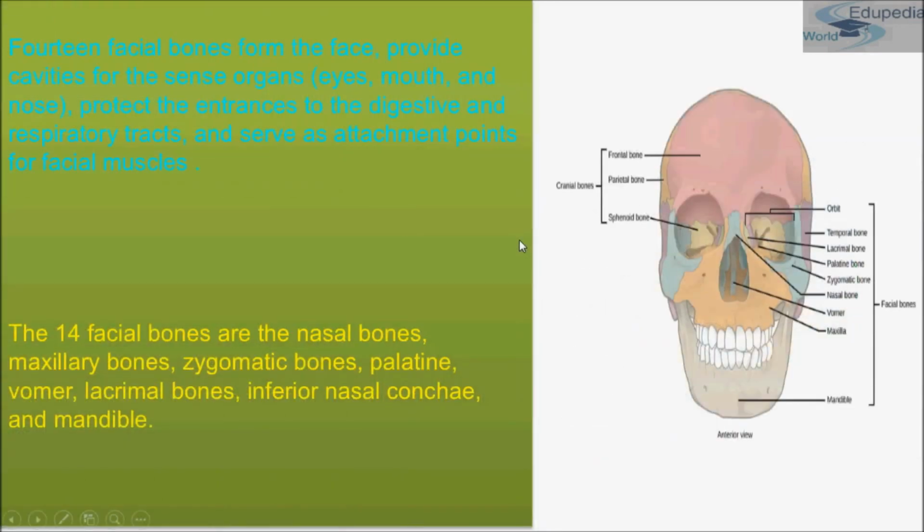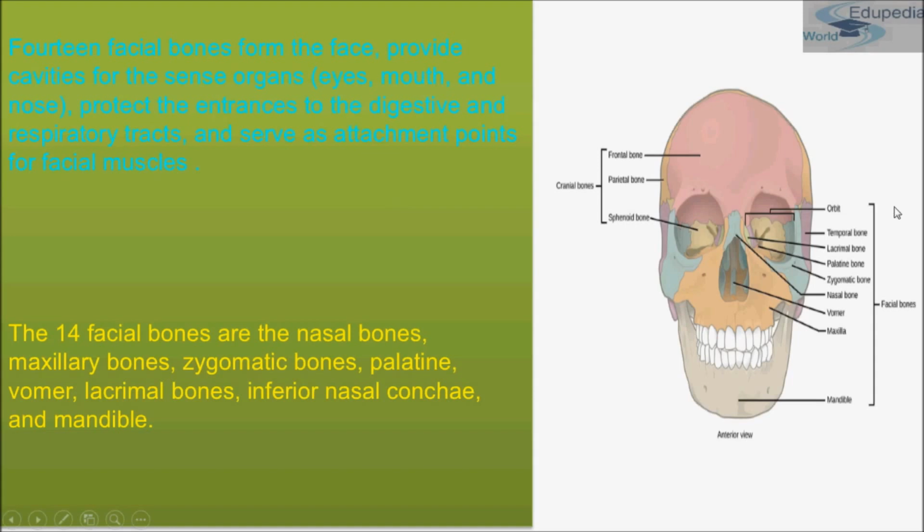And there are 14 facial bones. I have told you that the skull consists of 2 types of bones: first is your cranial bones and second is your facial bones. Cranial bones we have already studied, which are 8 in number. And now come the facial bones. Facial bones are 14 in number, they form the face, and they provide the cavity for the sense organs such as eye, mouth and nose.